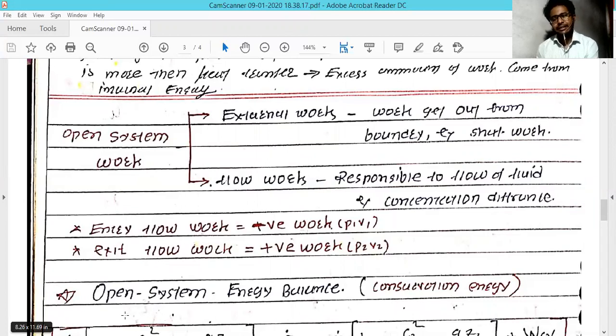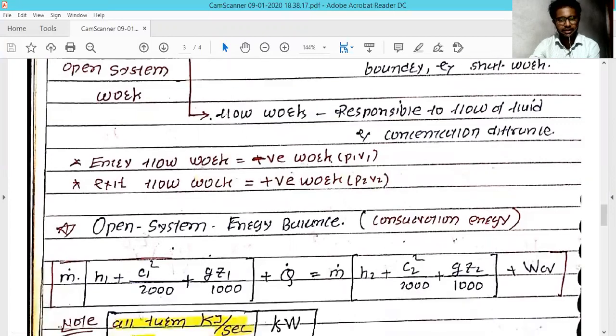The steam coming out of the system is a positive form of work, because it helps it get out of the system. So it is noted in that way.